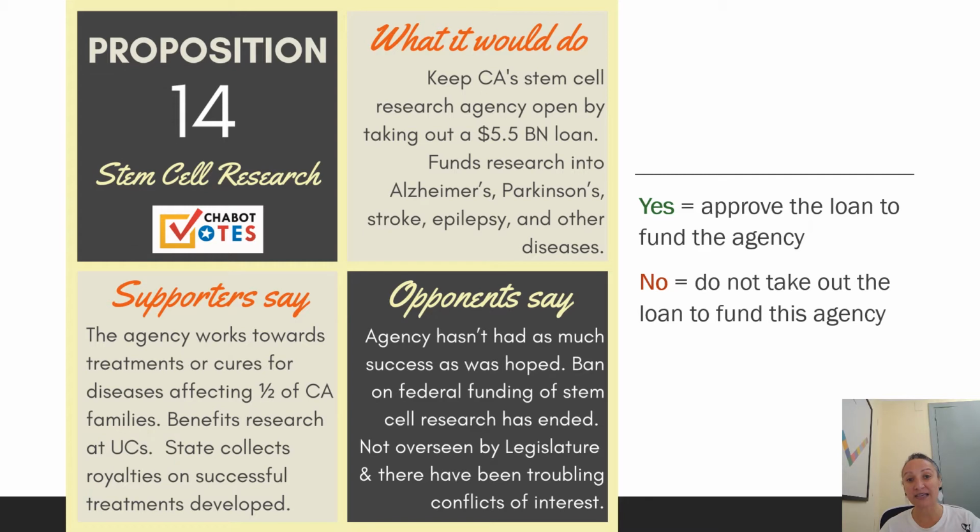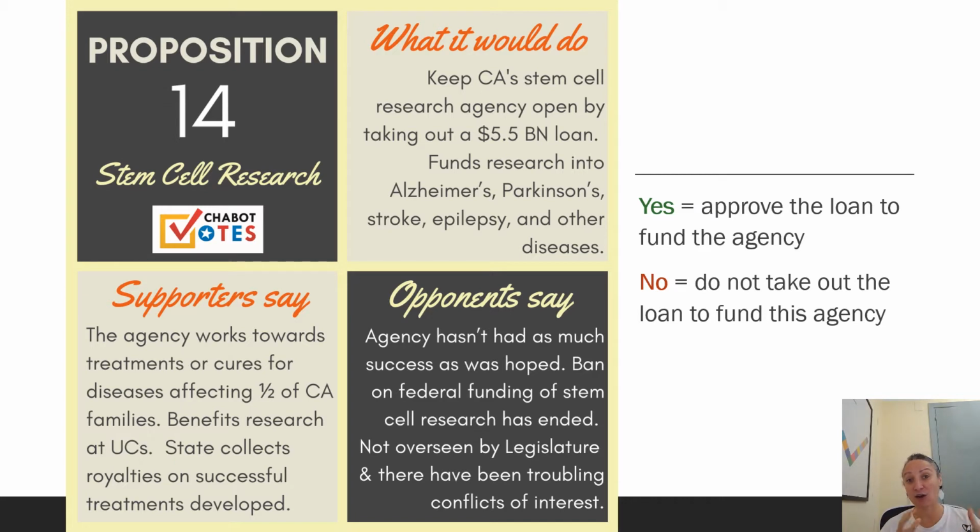So if you were to vote yes on this initiative, you would vote for the state to take out the loan to fund this agency. And if you vote no, you would say, I don't really think that our state should take out this loan to fund this agency. Supporters of Prop 14 say this agency is working on treatments and cures for diseases that affect half of the families in California. The money would fund research that the agency funds at the University of California.